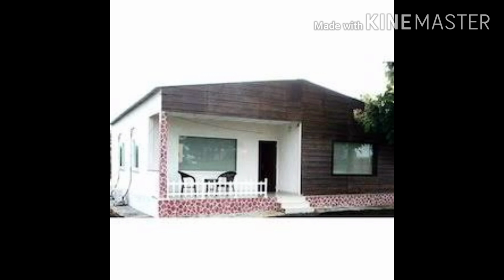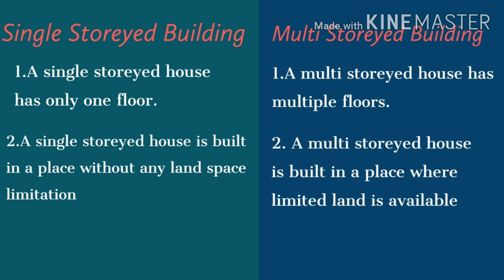Now, let us understand the difference between single-storied and multi-storied building. Number 1. A single-storied house has only one floor, but a multi-storied house has multiple floors. Number 2. A single-storied house is built in a place without any land space limitation, but a multi-storied house is built in a place where limited land is available.